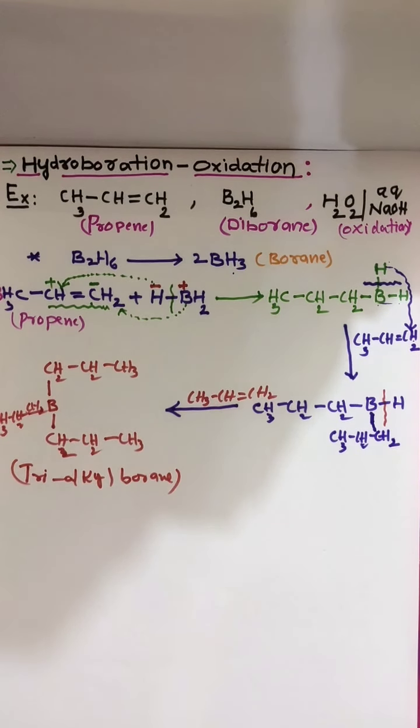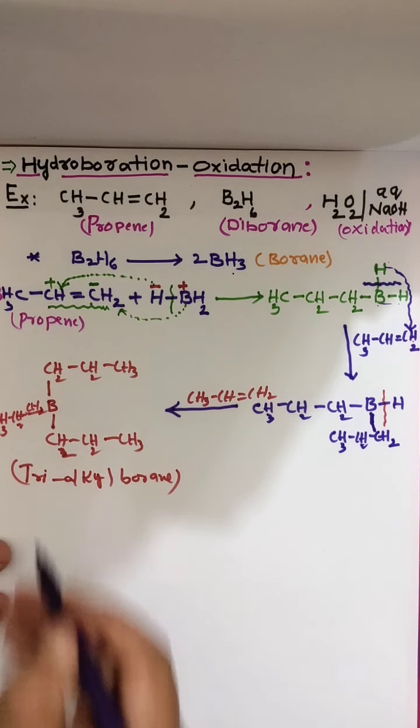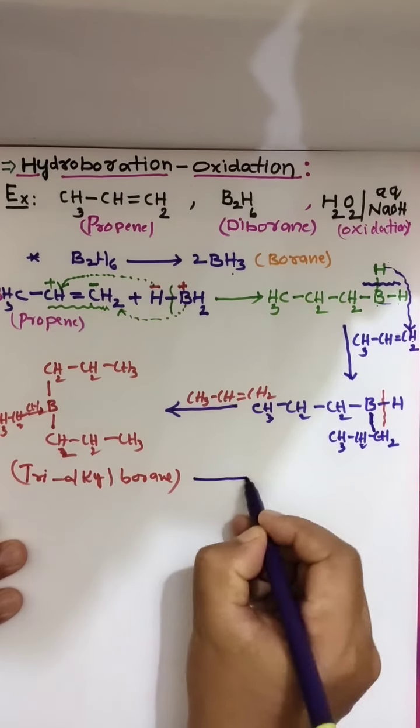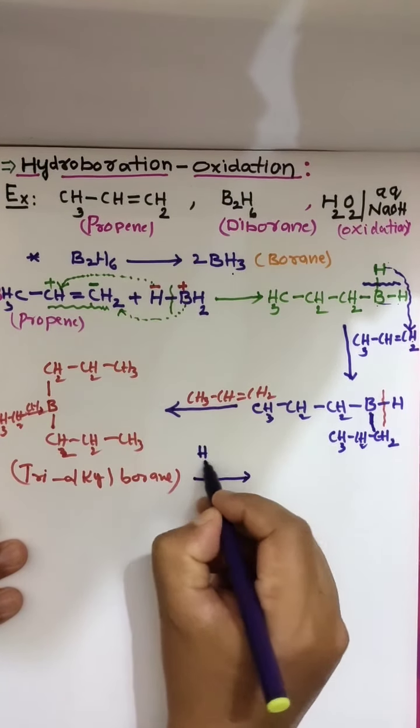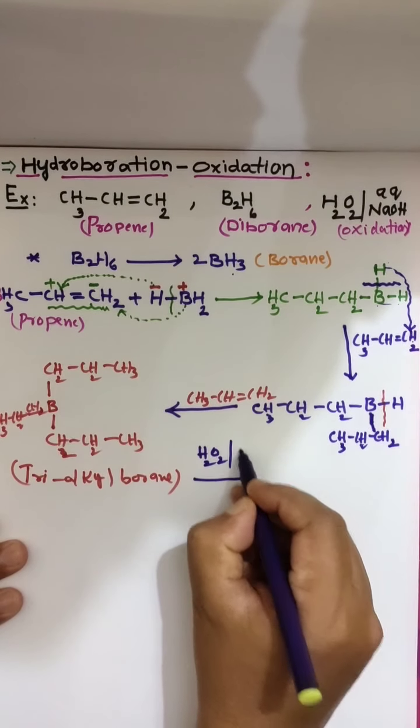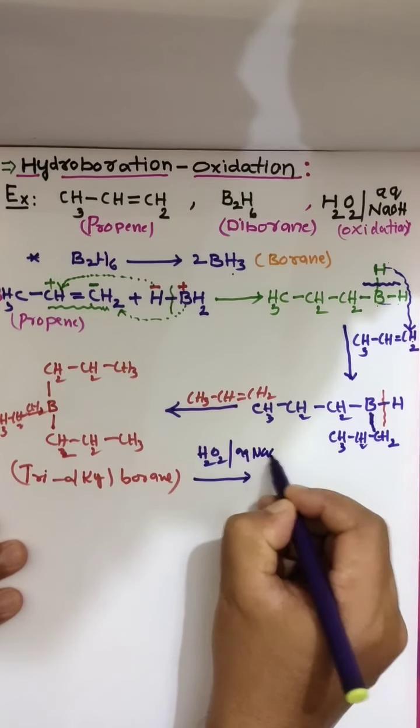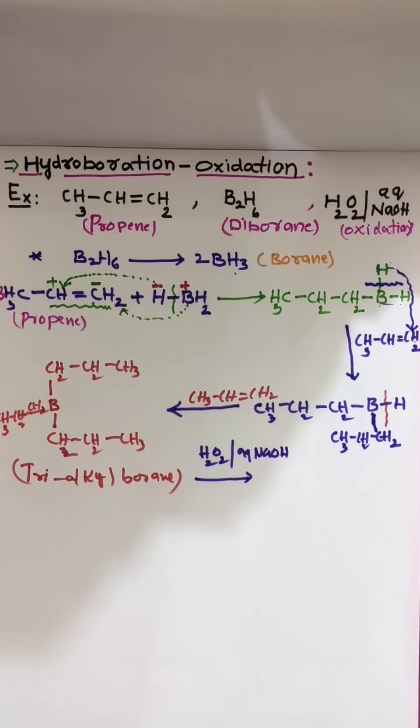Finally what you got? Trialkyl borane. This trialkyl borane is subjected to treatment with H2O2 in the presence of aqueous NaOH.